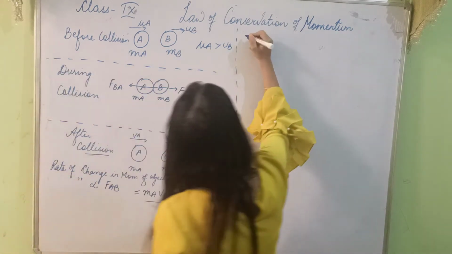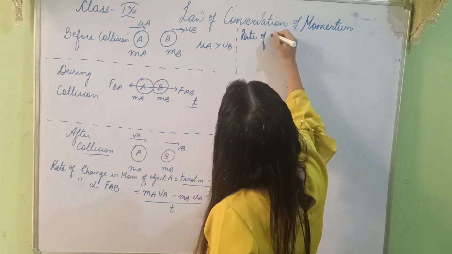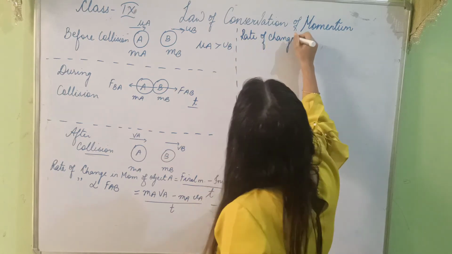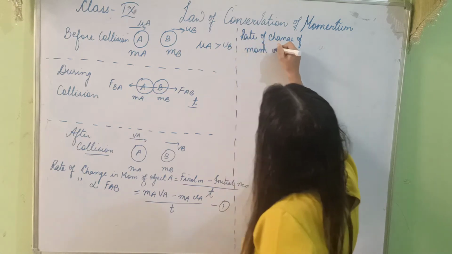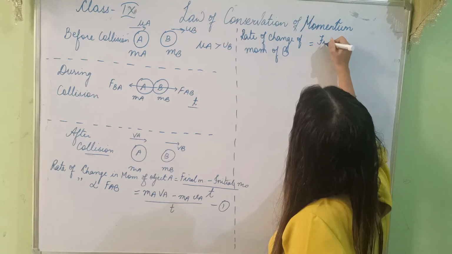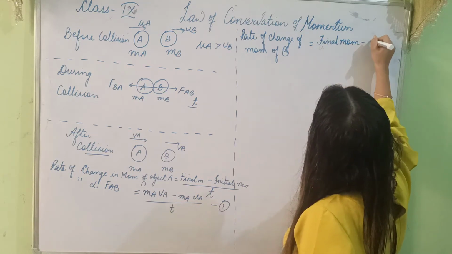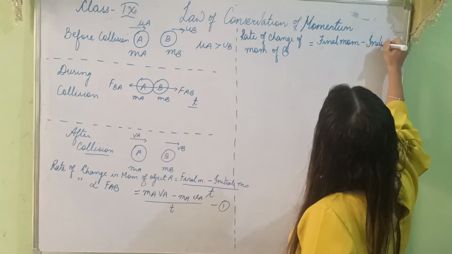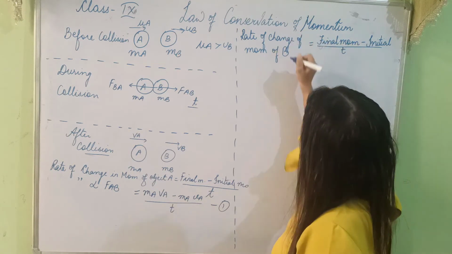Similarly, can I write the rate of change of momentum of object B? Final momentum of B minus initial momentum, by time t, because I have taken rate of change.